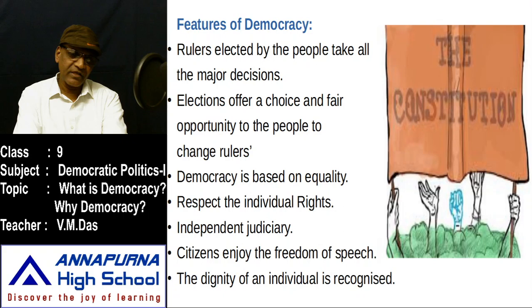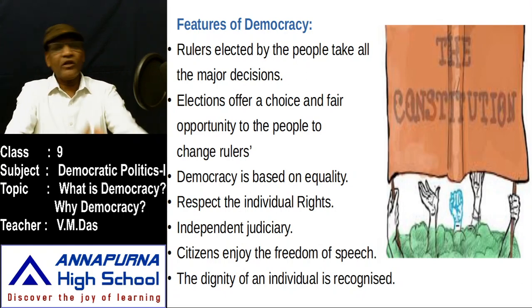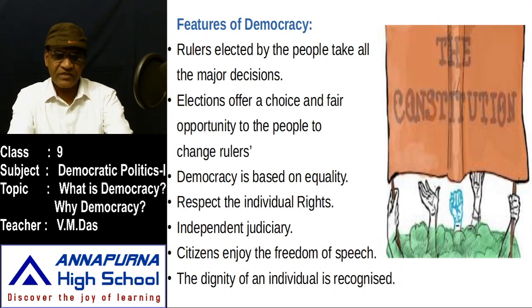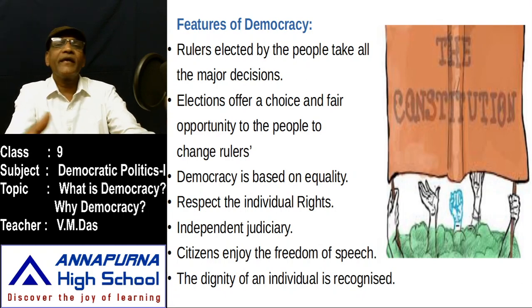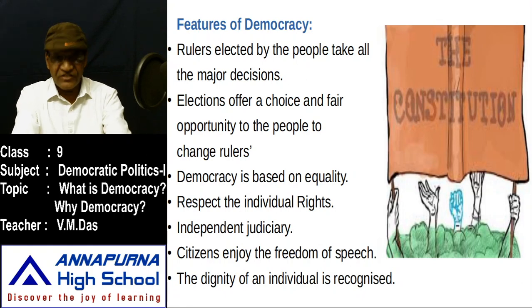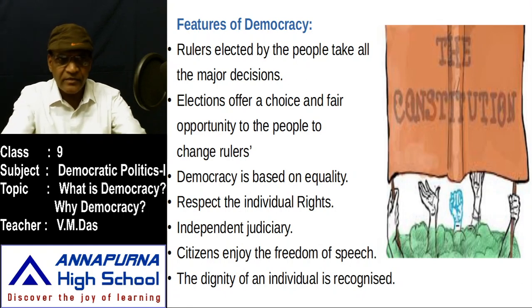All the important political decisions are taken by the people's elected rulers, not by others or a few. Because the people voted them in, the rulers take all the vital decisions on behalf of the people.